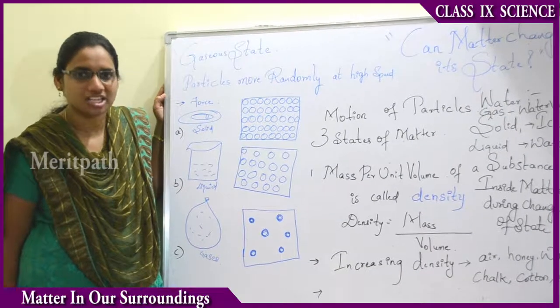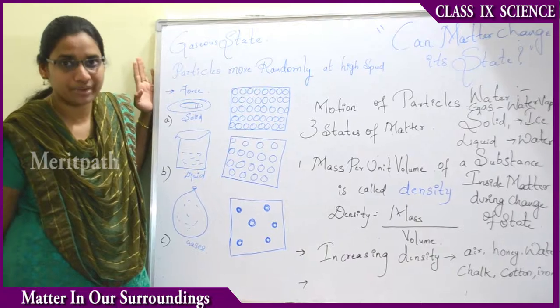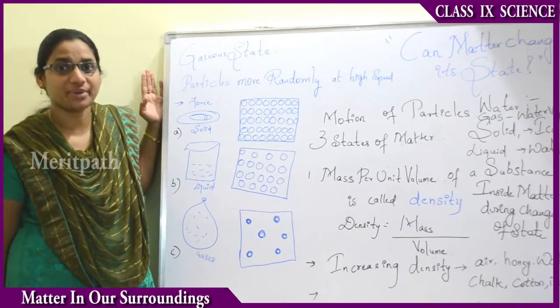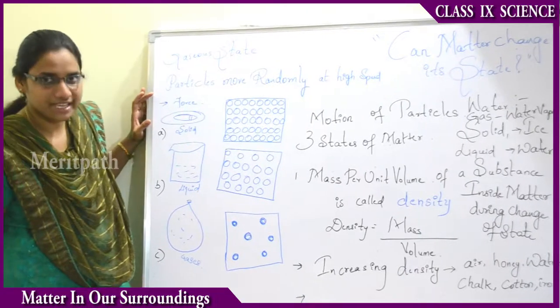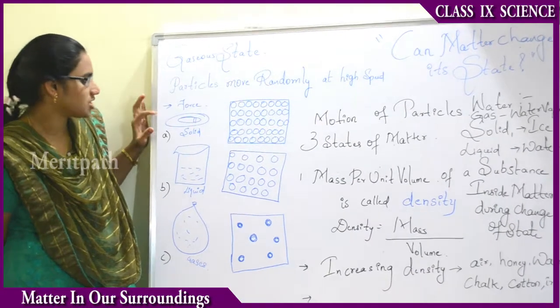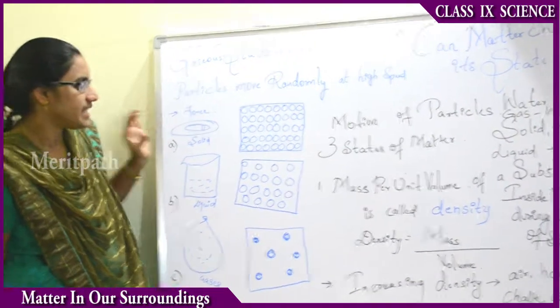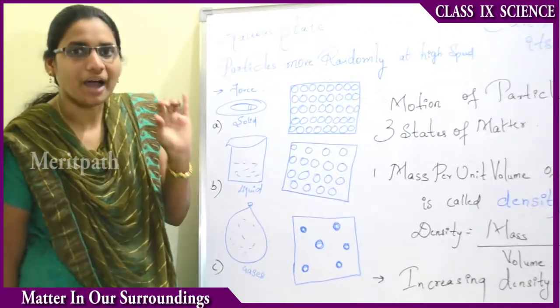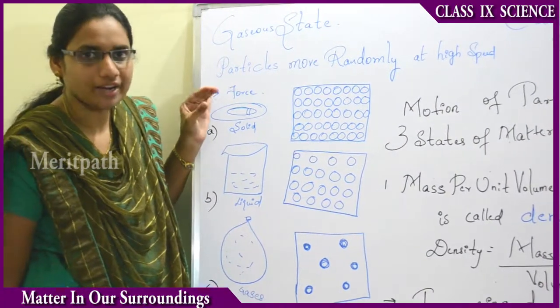Liquid state and gaseous state. Now we are seeing them in the form of a pictorial representation in order to get a brief understanding. For example, let us take a solid state material, that is chalk. Let us take a small part of a chalk and examine the particles in it.